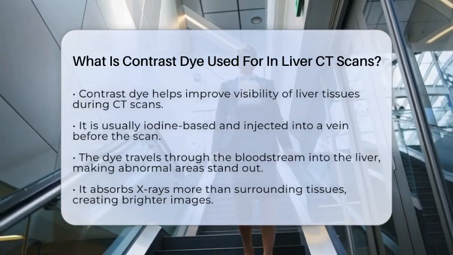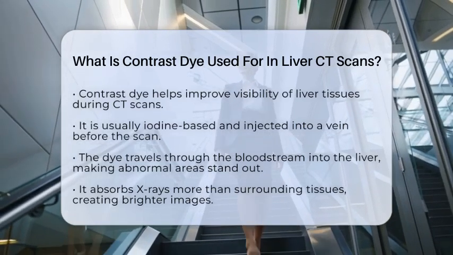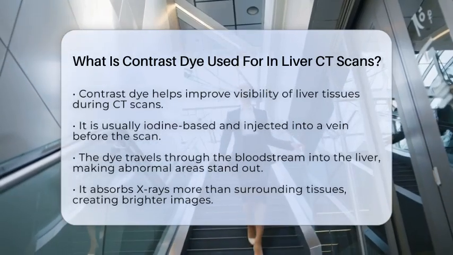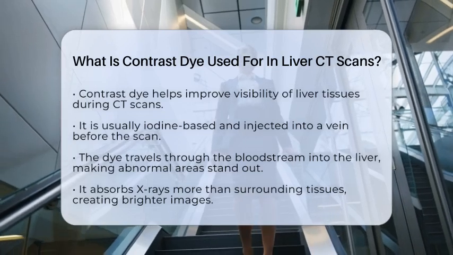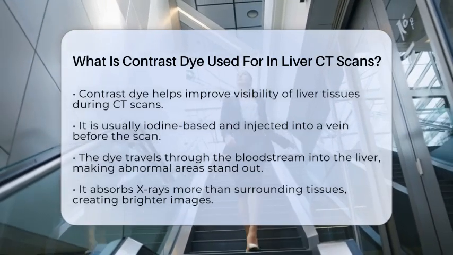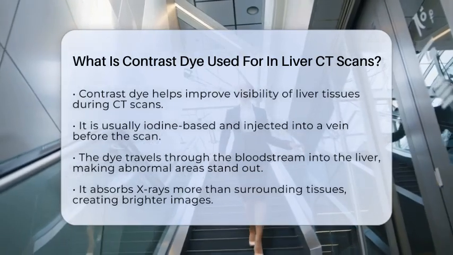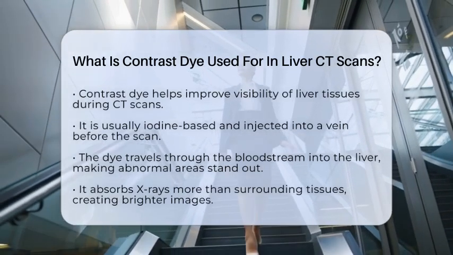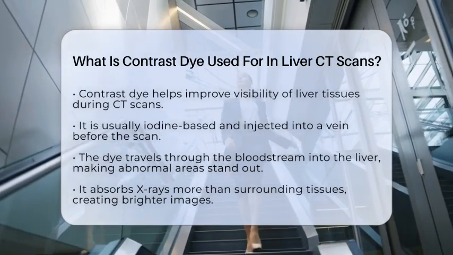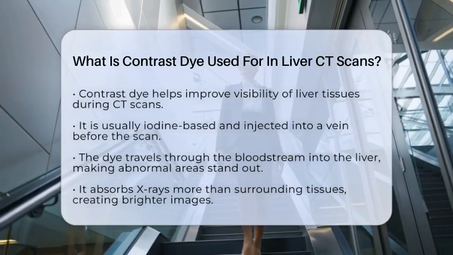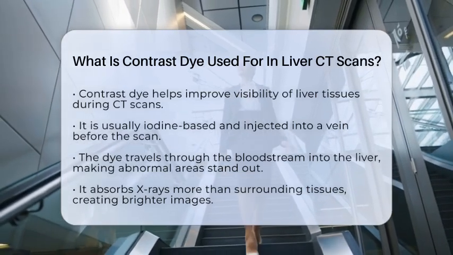It's a special substance, usually based on iodine, that is injected into a vein before the scan begins. Once inside the bloodstream, it travels through the blood vessels and into the liver tissue. Because the dye absorbs X-rays more than the surrounding tissues, it makes these areas appear brighter on the images. This brightness helps radiologists distinguish normal liver tissue from abnormal areas, like tumors, cysts, or other lesions.